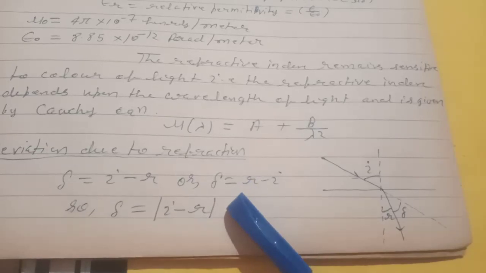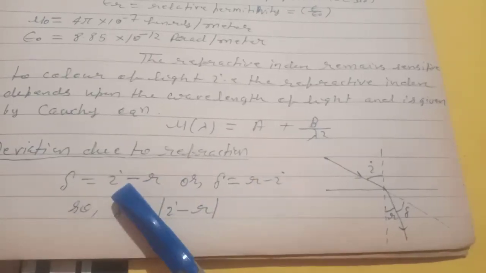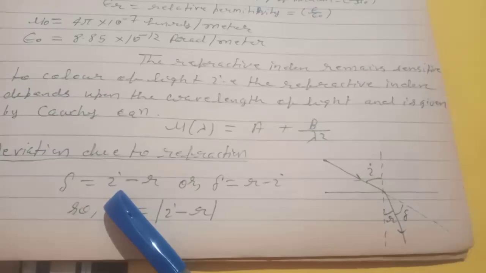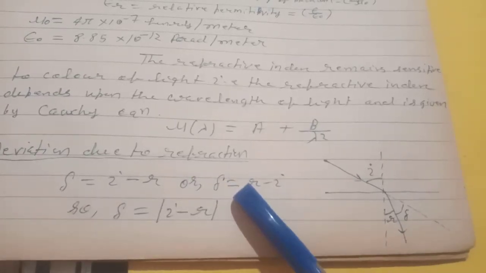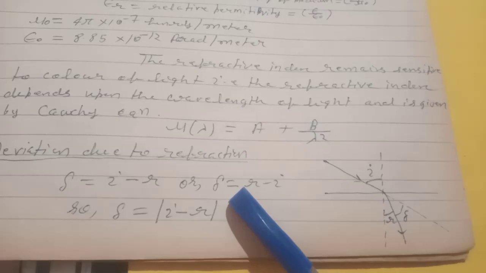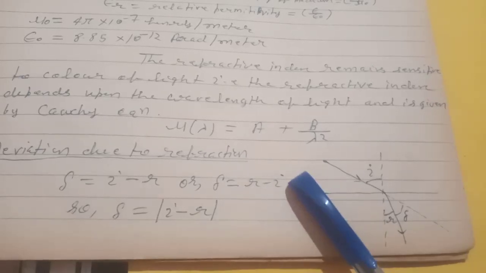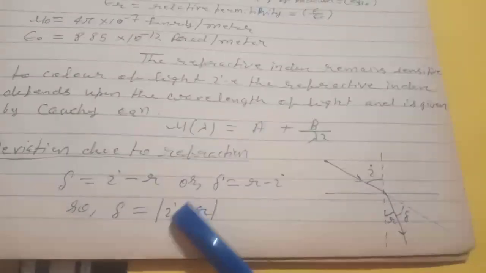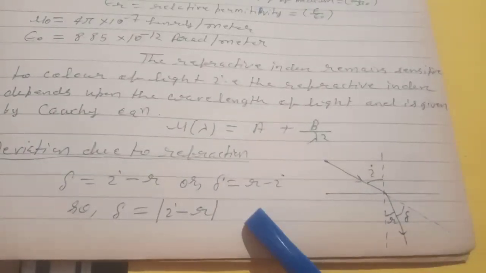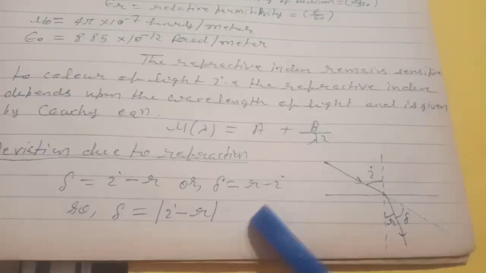or delta equals r minus i, both cases. This relation is for when light goes from rarer to denser medium, and this is the relation for when light goes from denser to rarer medium. So we can write delta equals modulus of i minus r. This will give the deviation in modulus form, that is, positive form.